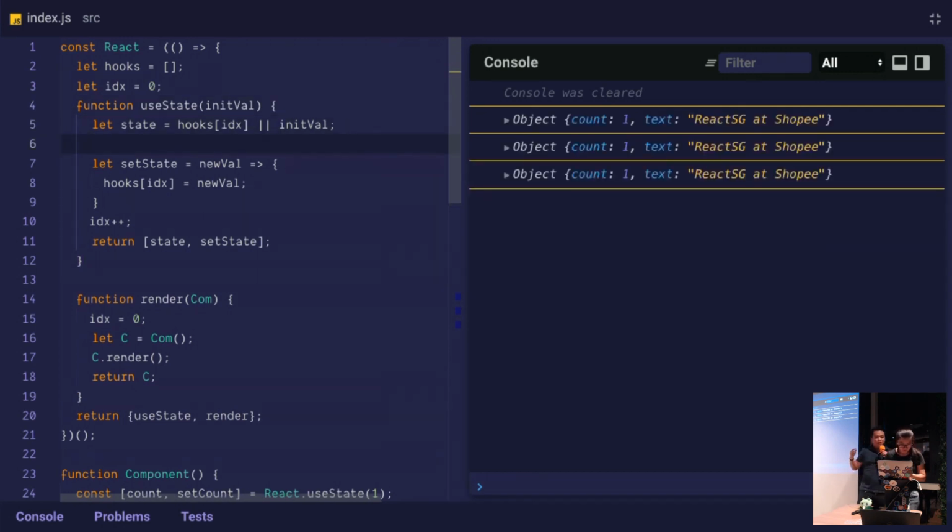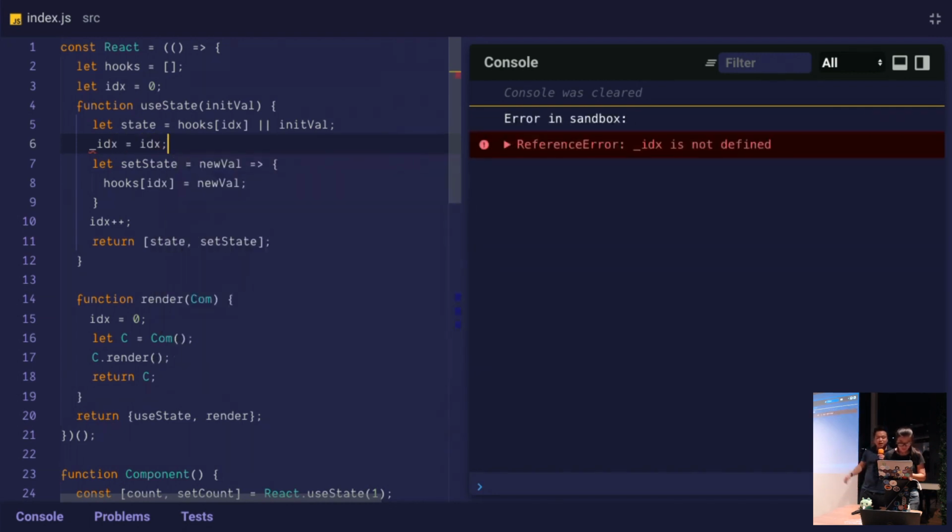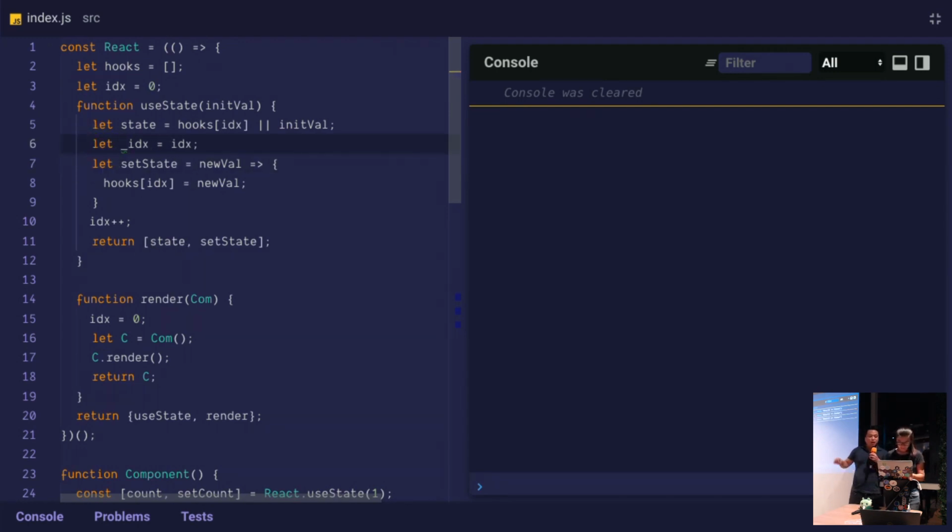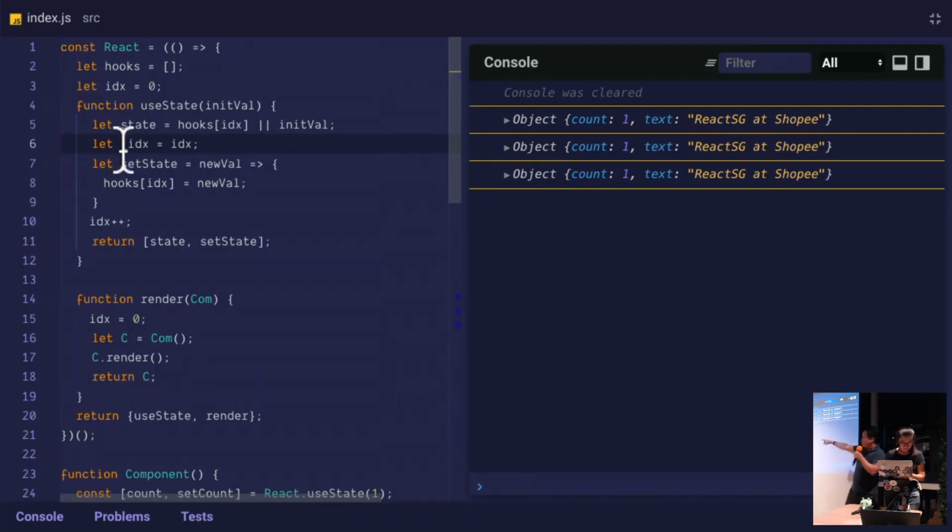So we'll freeze the value to just underscore index equals idx. And that's at the point that use state is being called, so we make sure that we have the matching use state. Let's assign it with a let or a const, doesn't matter. Then let's change the one that we're using down inside set state to underscore index.